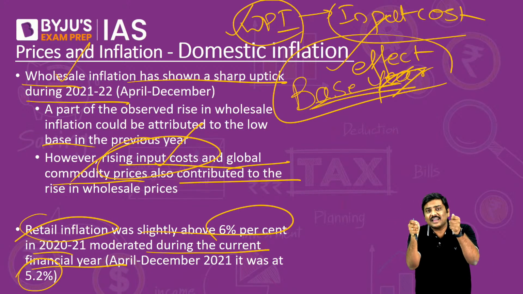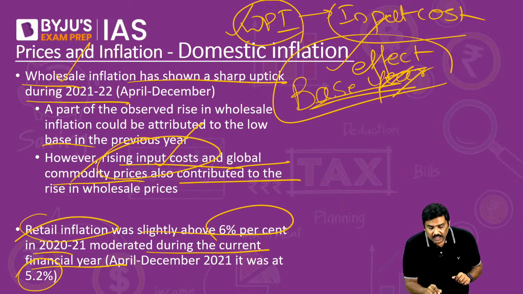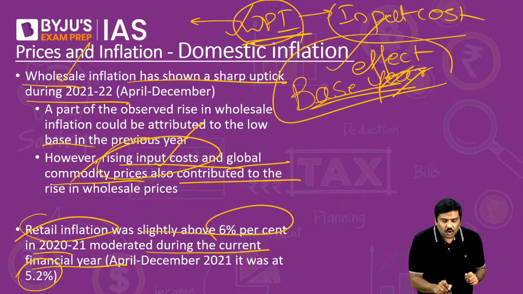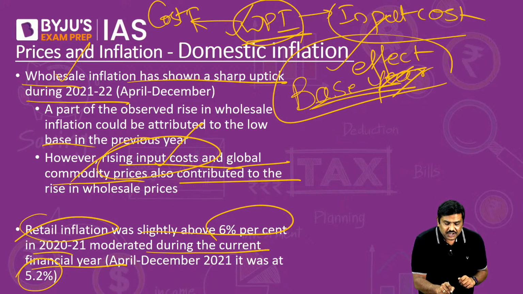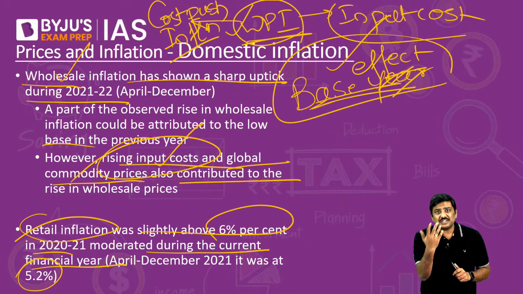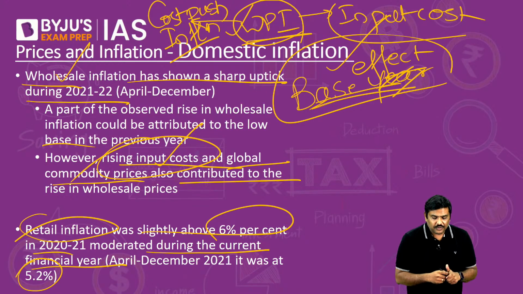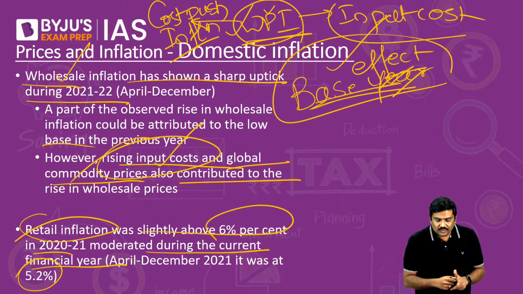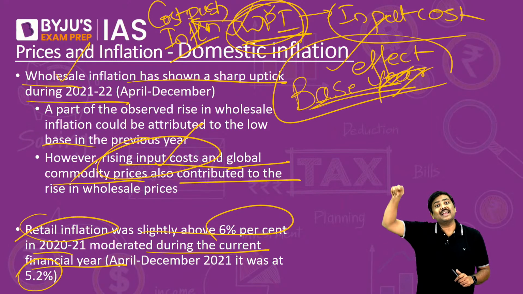And if a question is asked in UPSC, remember this, WPI is much more sensitive and you will see much more cost push inflation under WPI. Is it okay? You will observe a much, much higher impact of cost push inflation under WPI, because when the prices of steel rise, prices of crude oil rise, suddenly you will see the WPI also picking upwards like this.